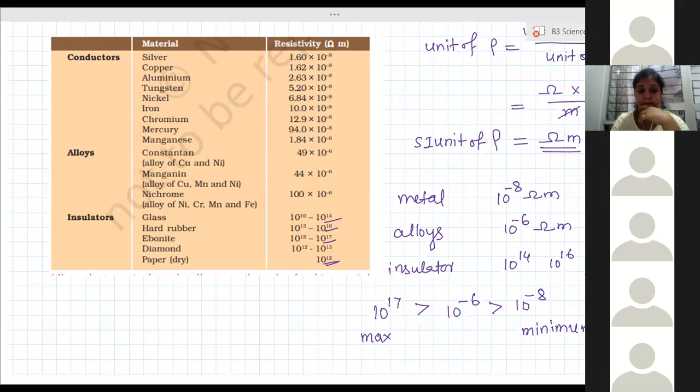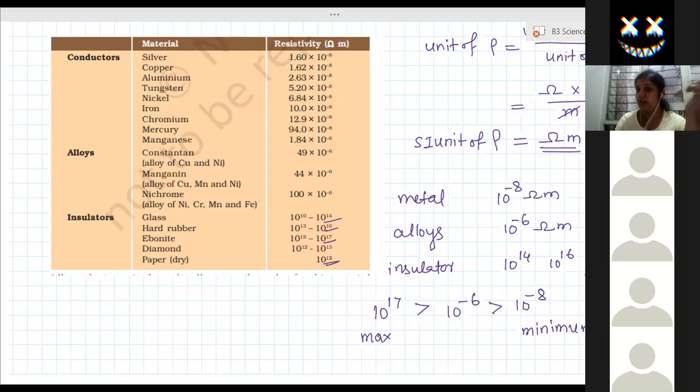Ma'am, do liquid metals possess resistivity? Yes, mercury is a metal. Mercury is a poor conductor, it will come under poor conductor. I'm not telling insulator. It is a poor conductor; it can conduct, but less. What about gallium? Gallium is also poor.